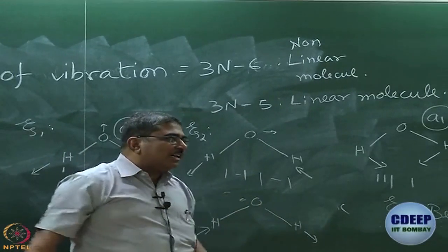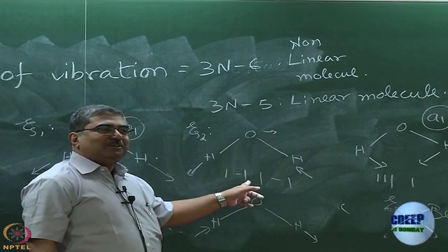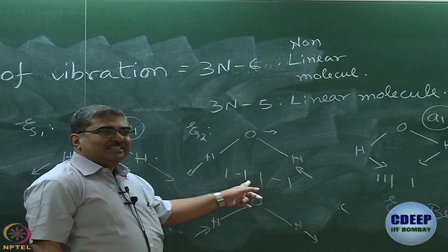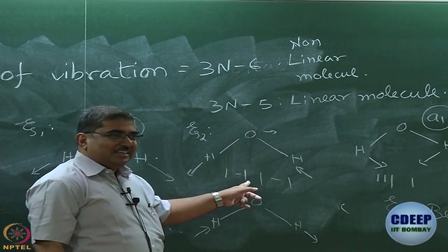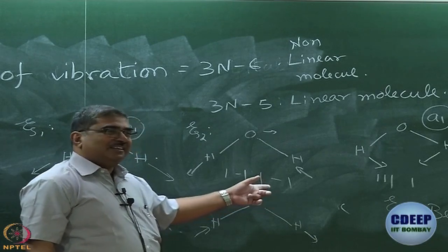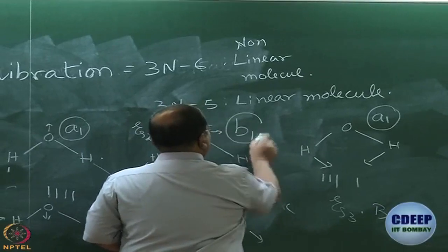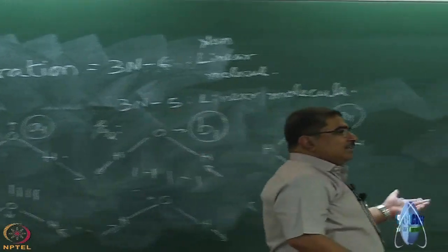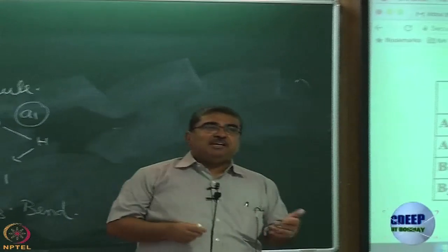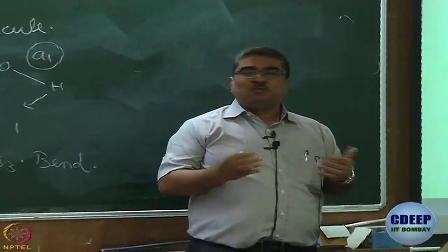I do not even have to look at the character table. Principal antisymmetric with respect to the principal axis. So, it is not A, it is B. Symmetric with respect to that sigma V. So, it is 1. So, it is B1. So, hereby what we have been able to do is perform a symmetry classification of the normal modes of water.